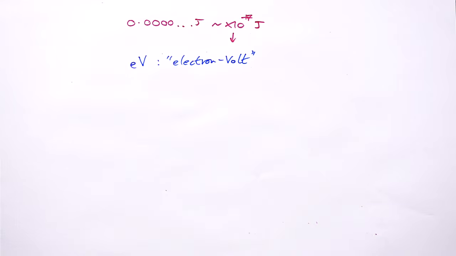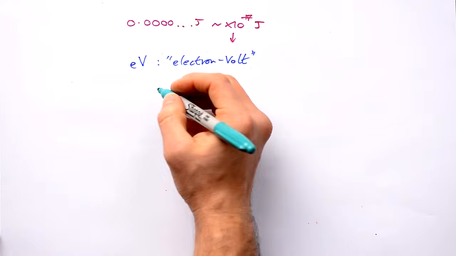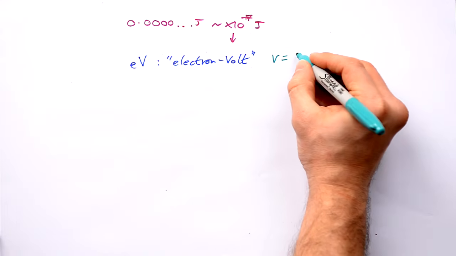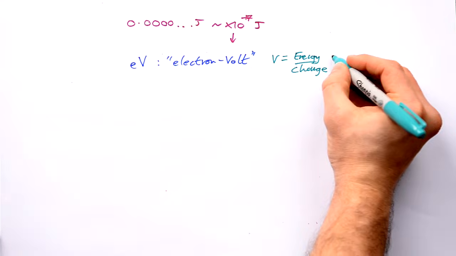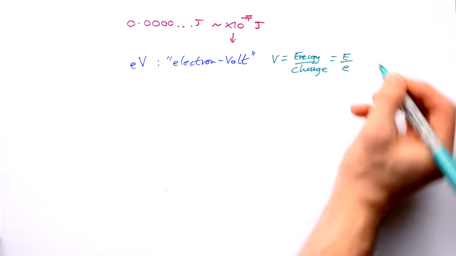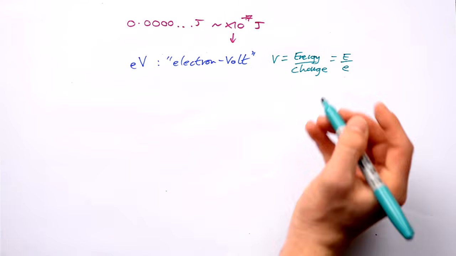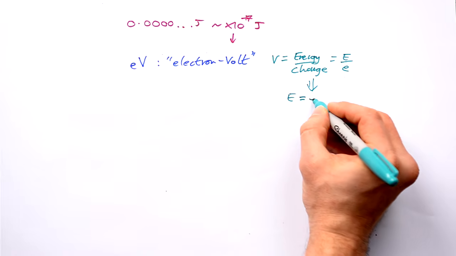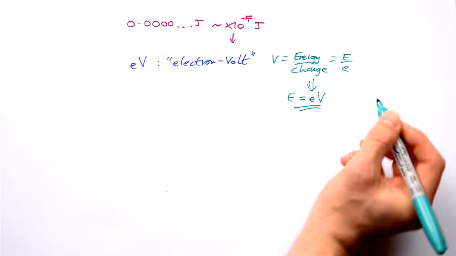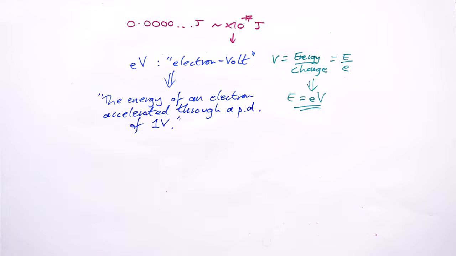Now let's just think about our definition for voltage. Voltage is energy divided by charge. So for an electron, that's going to be energy divided by e, the charge of an electron. Therefore, energy, if we rearrange it, can be given by its charge times a voltage. What is this voltage? So 1 electron volt is the energy of 1 electron accelerated through a PD, a potential difference of 1 volt. So like I said, you don't really need to know the definition,